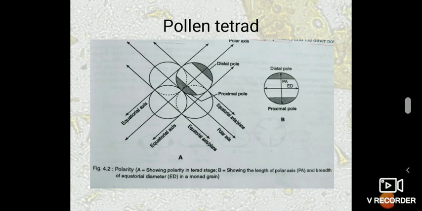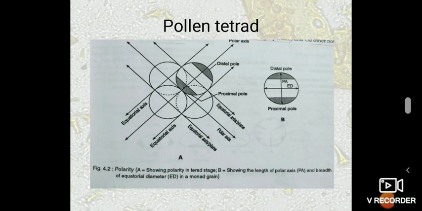In a pollen tetrad, the four pollen grains are arranged in a tetrahedral manner. The point at which the four pollen grains meet is called the proximal pole, and the opposite side is known as the distal pole.